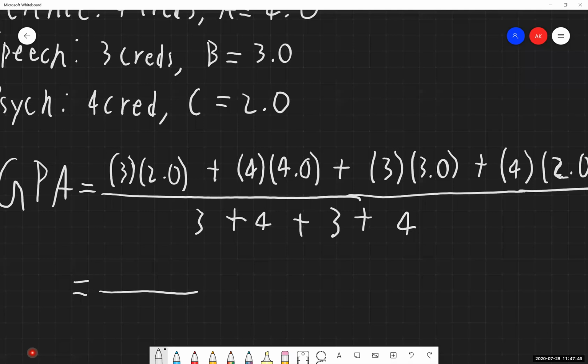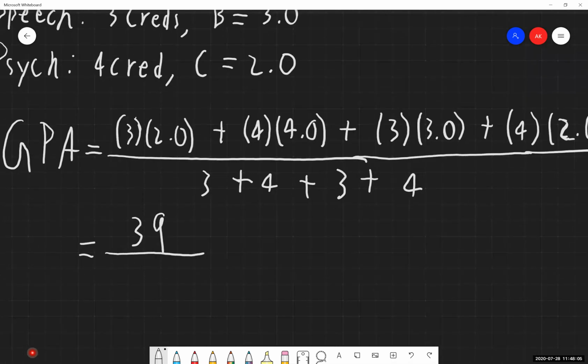Take a quick second here. Oops, 3 times 2 times 4. Okay, and I am getting 39 for the numerator, and then it's going to be 7 and 7, so it's going to be 14 for the denominator.